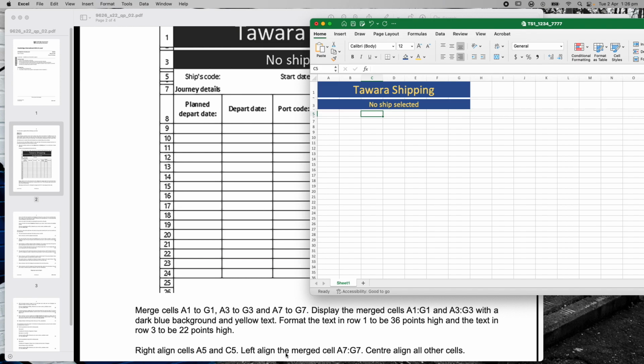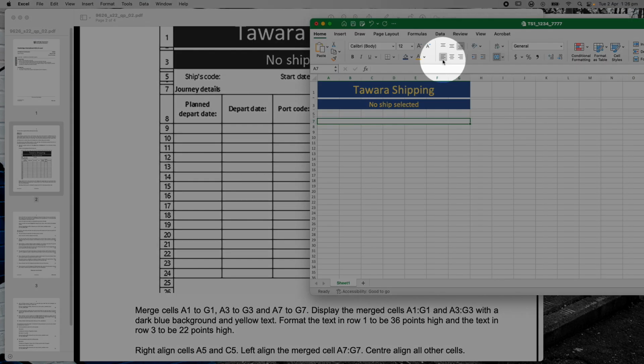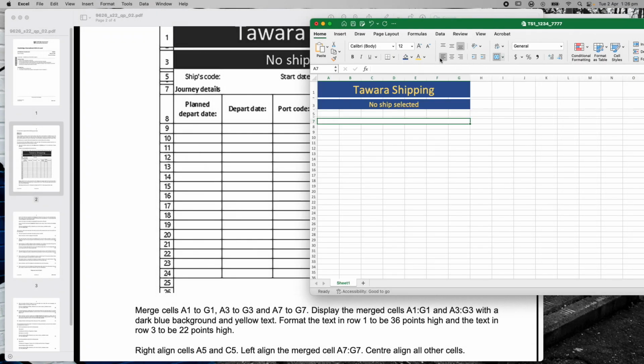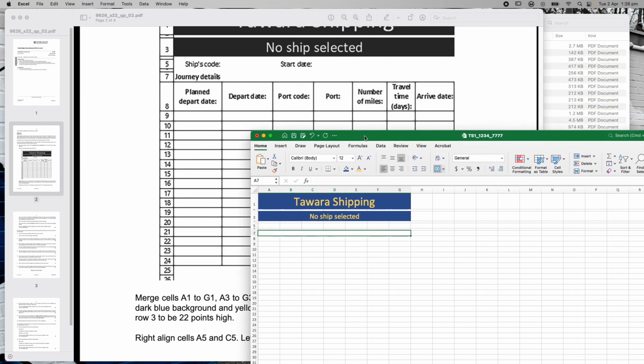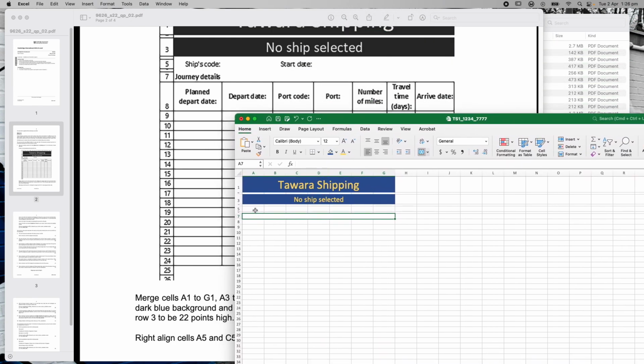Left align the merged cells A7 to G7. So it's saying A7 to G7 must be merged, which I've just done, but that merges and centers. It wants me to left align, which I've done by clicking this button up here. So I'm just doing my alignments by using these here. Center align all other cells. That's all it says at this stage. So with that in mind, I'm going to start putting in some of this information.